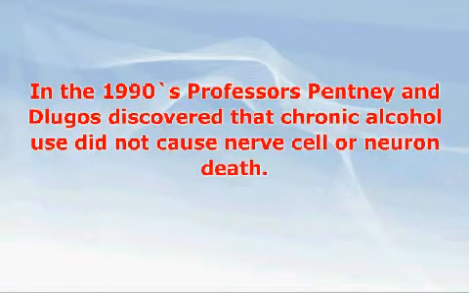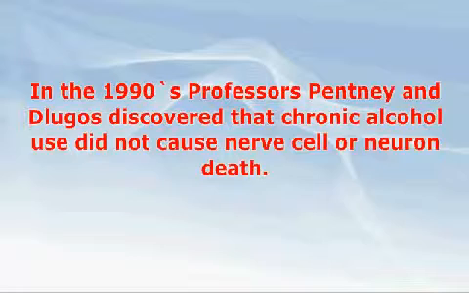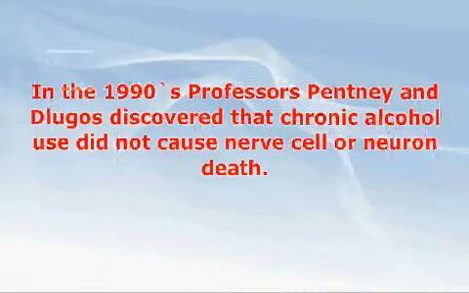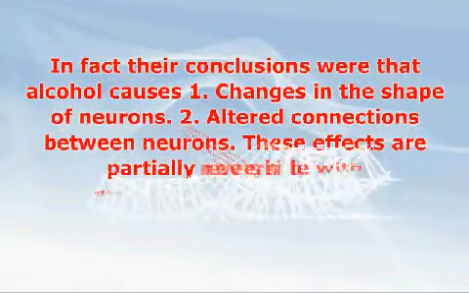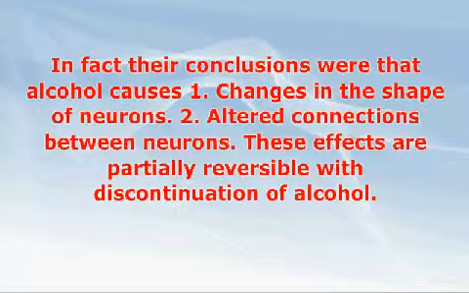In the 1990s, Roberta J. Pentney, professor of anatomy and cell biology at the University at Buffalo, and her colleague discovered that chronic alcohol use did not cause nerve cell death. In fact, their conclusions were that alcohol causes 1. Changes in the shape of neurons. 2. Altered connections between neurons. These effects are partially reversible with discontinuation of alcohol.